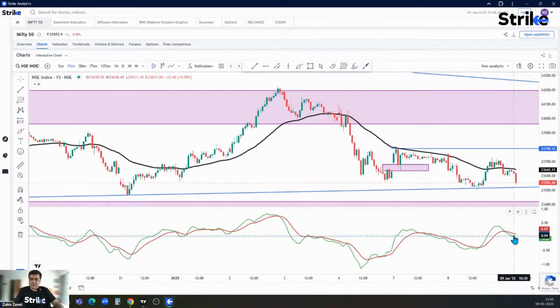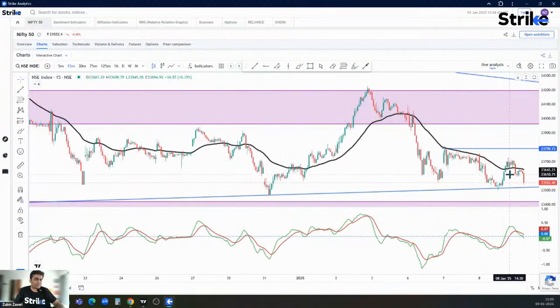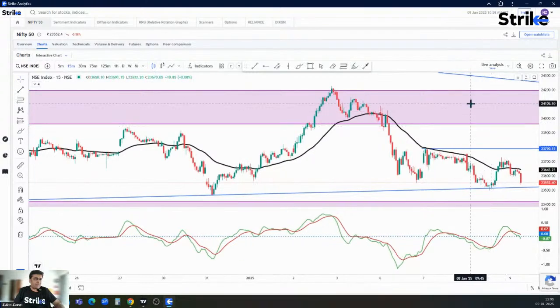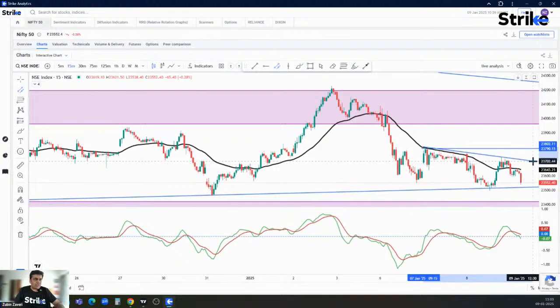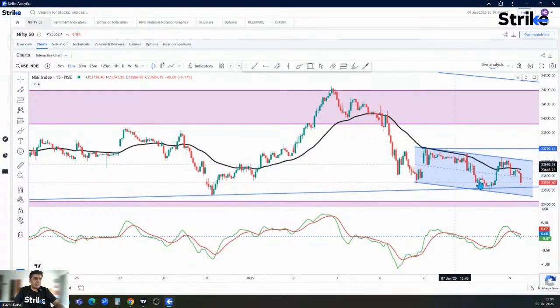Momentum indicator is bearish on the 15-minute time frame chart, so we can expect some further slide. This gap up opening that we had marked is no longer required, so we'll remove it from here. And today we can see that it is in a channel. Yeah, we can draw this 15-minute channel line this way. Yeah, so that's the channel line where we are looking at.